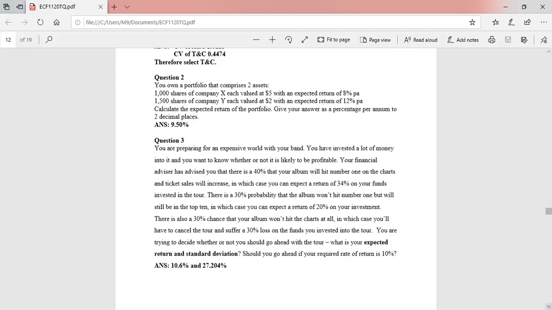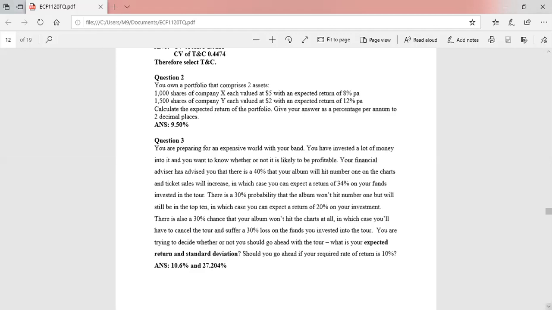So you are told that there's a 40% likelihood that the album will be a success, and if that happens, the person will get a return of 34%. There's a 30% probability that the album won't hit #1 but will still be in the top 10, in which case you can expect a return of 20% on the investment. So in the medium scenario, there's a probability of 30% and the expected return of 20%. There is also a 30% chance that your album won't hit the charts at all, in which case you will have to cancel the tour and suffer a loss of 30%. So negative return of 30% on the funds you invested in the tour.